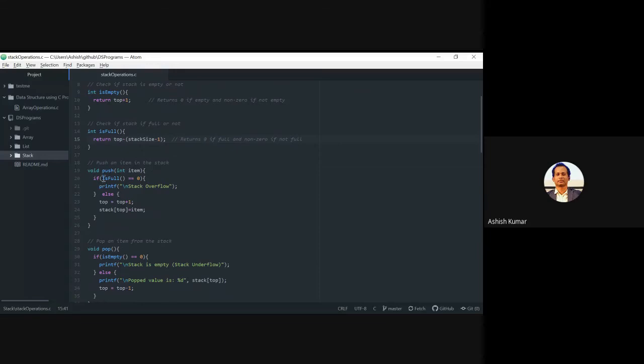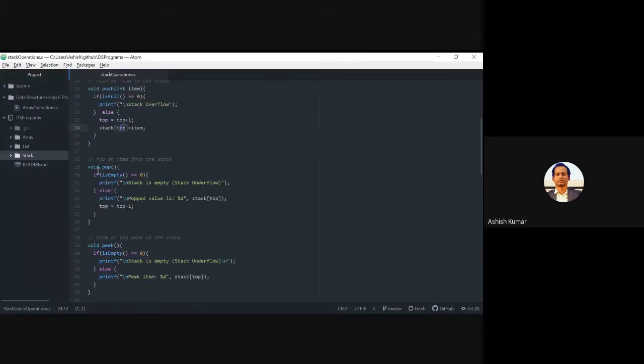Then you have the push operation where you are first checking whether the stack is full or not. In case of this call, if it is full, your full method is going to return 0, and you will say stack overflow, and then nothing is done. You are not going to push an element. Push operation takes one element as input, so I have accepted one value. I called it item. Then if it is not full, then you can insert. Here I have incremented first, top became top + 1, and then you are inserting the value item at the top of the stack.